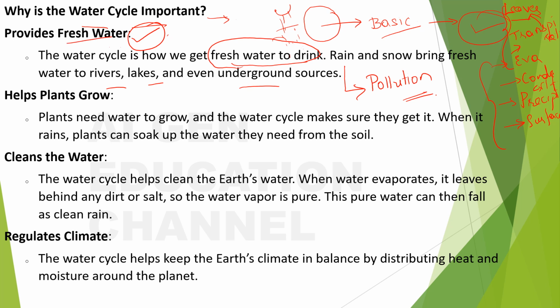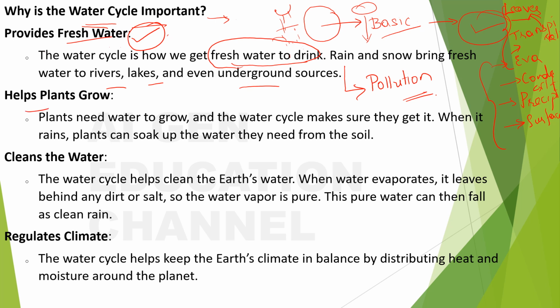It's because if you think in that manner, again in your Olympiad, if they say that water cycle provides fresh water, is it true or not? Then you may get confused as what should be the answer. Will the pollution get mixed up and all that? No, don't think about all that. It will provide fresh water because as and when the water cycle happens, the water that we get from the clouds is fresh water. So it definitely provides fresh water, okay?